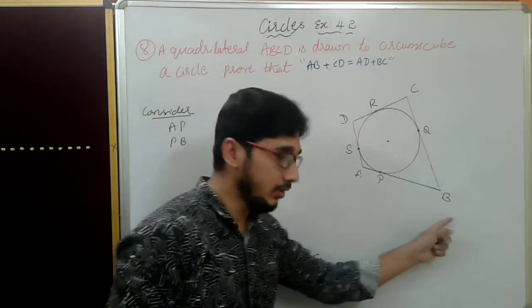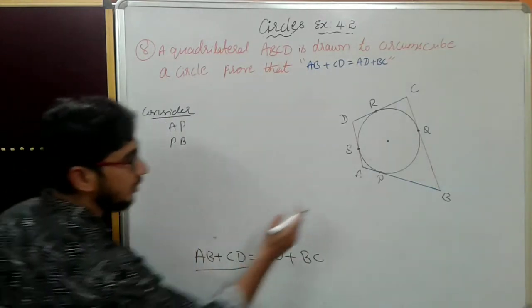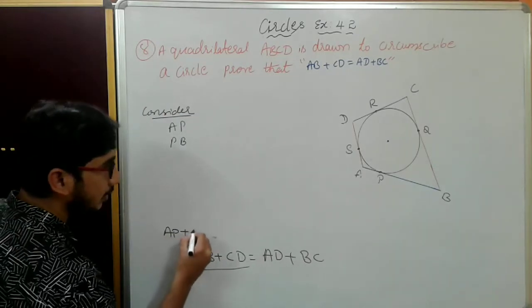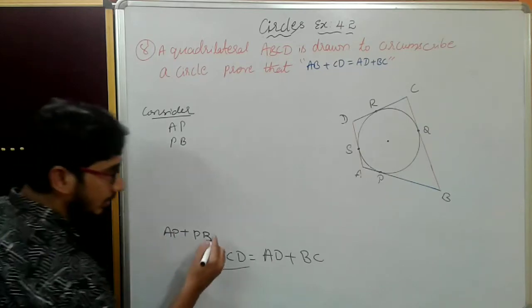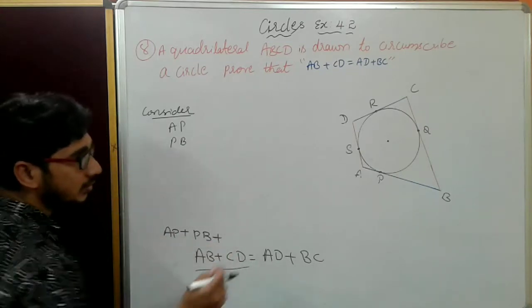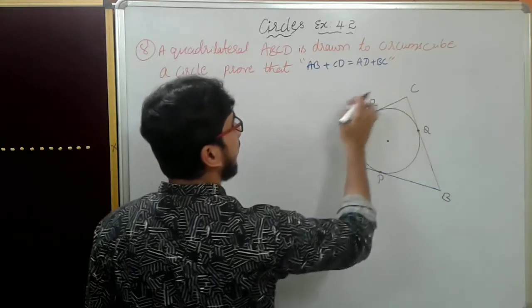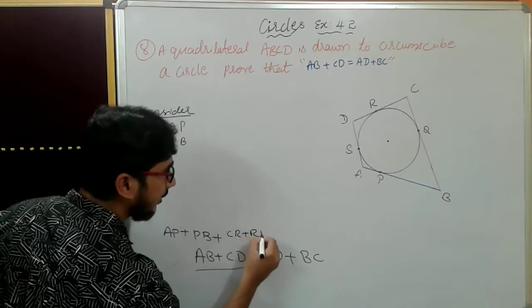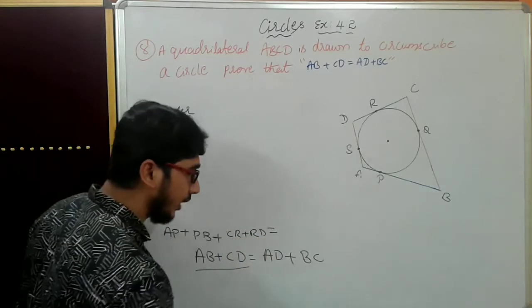See, this is AB. AB means what? AP plus PB. AB is the meaning of AP plus PB. Plus CD means what? CD is nothing but CR plus RD. This RHS we will forget for the time being.